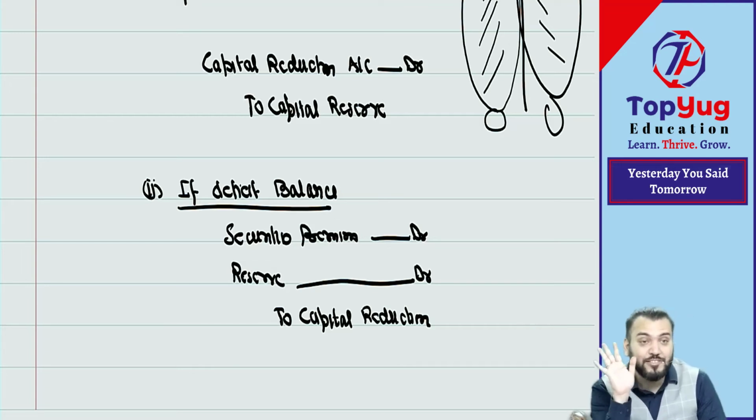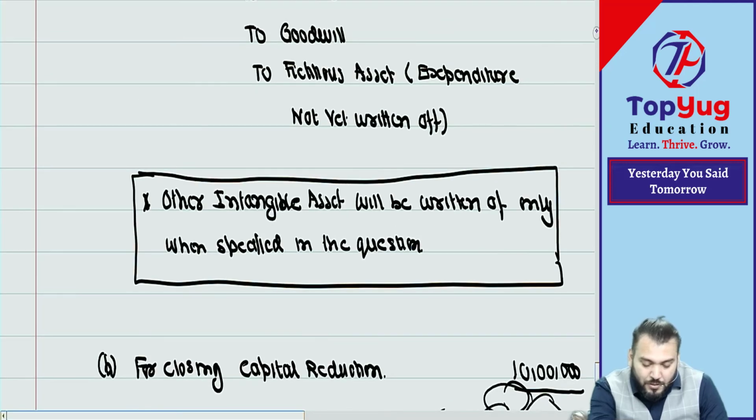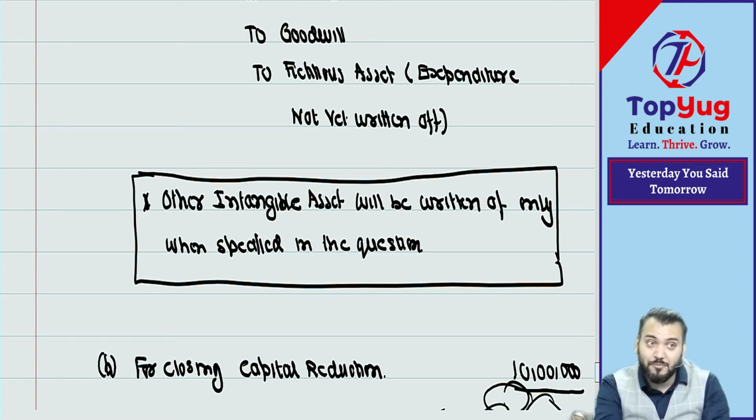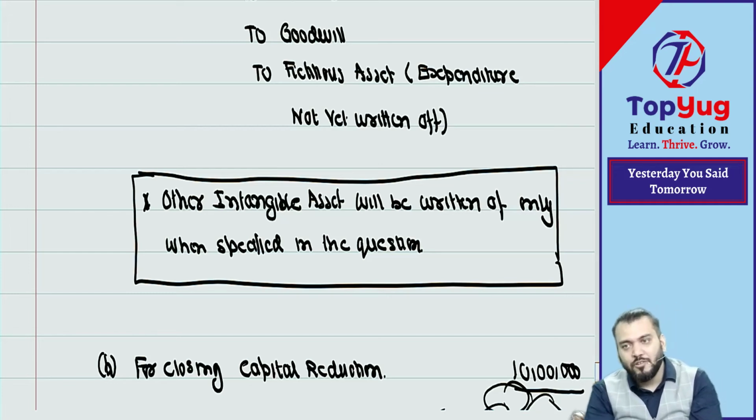Right now we have done only the theoretical discussion. Once you have understood the journal entries, how many journal entries have we discussed? The last point is point number H. A, B, C, D, F, G, H: 7, 8 journal entries. 8 journal entries, chapter over. And a question of 15 marks may come from this chapter. If a question is asked, it will be 15 marks or 10 marks. So 8 journal entries, 15 marks, simple chapter. Only one concept is left that I will do after doing some questions.